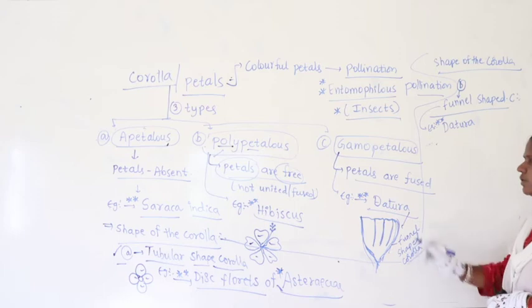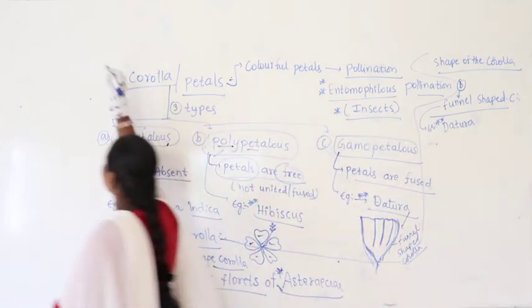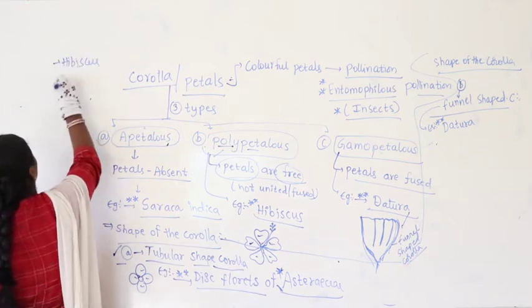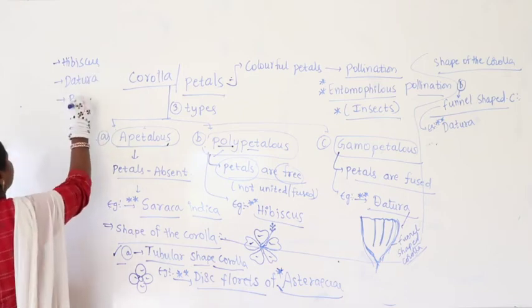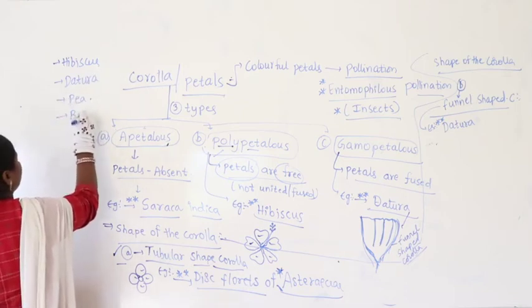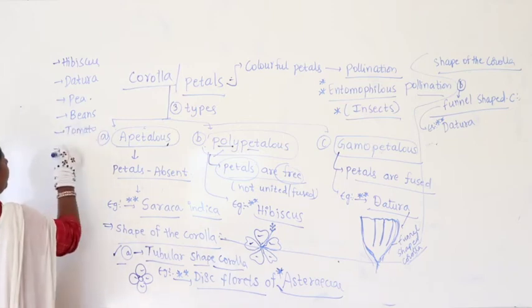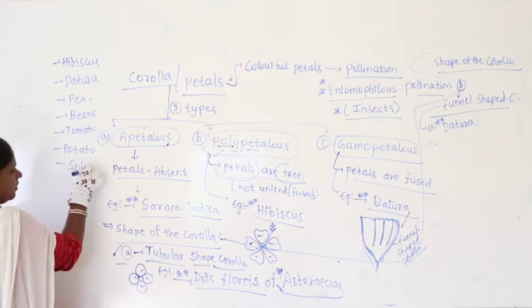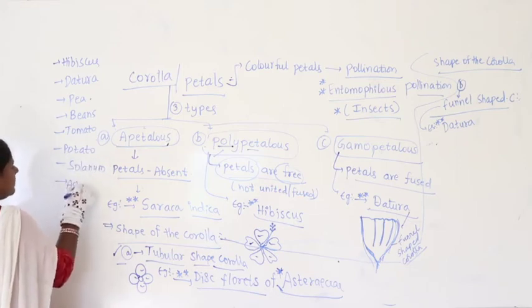Guys, if you take most commonly the classes of morphology, most frequently repeated examples you can take hibiscus, Datura, pea plant, beans plant, tomato, potato, along with that solanum, and members of Asteraceae.